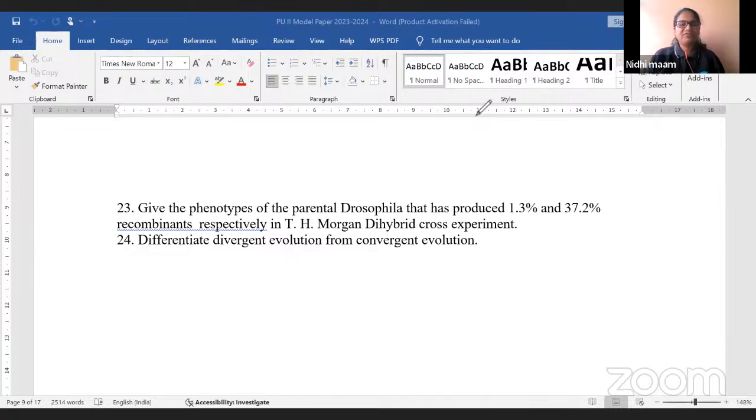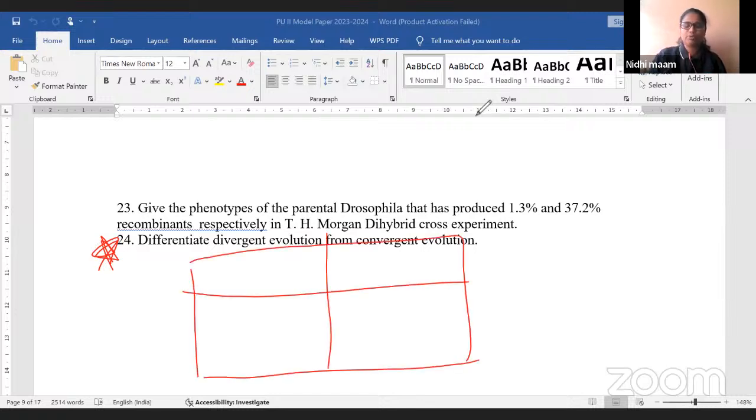24th question. Differentiate between divergent and convergent evolution. This we discussed in our revision class. Those who attended the revision class regularly will know this. It is from the chapter evolution. Differentiate, as I said earlier, when you differentiate, don't forget to put columns. So how do you differ divergent evolution from convergent evolution?